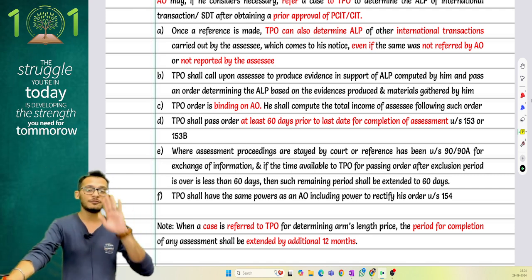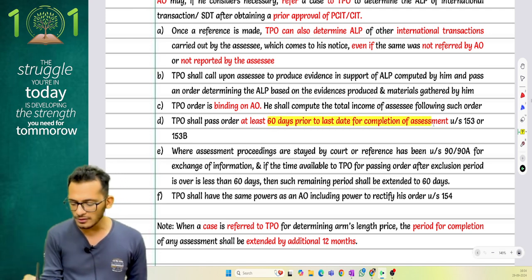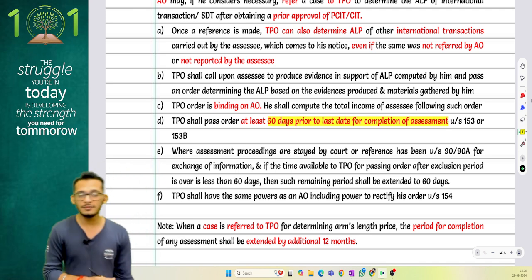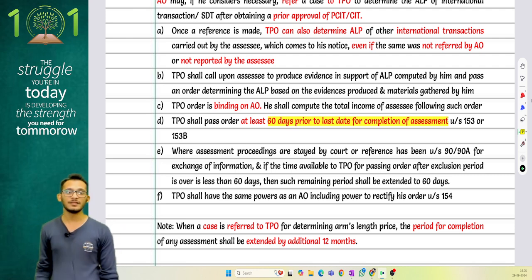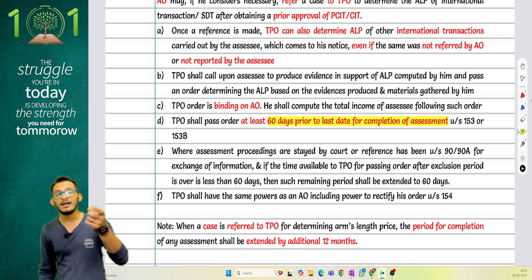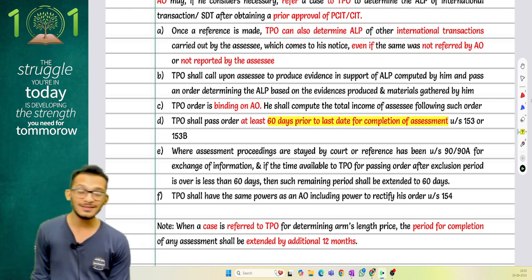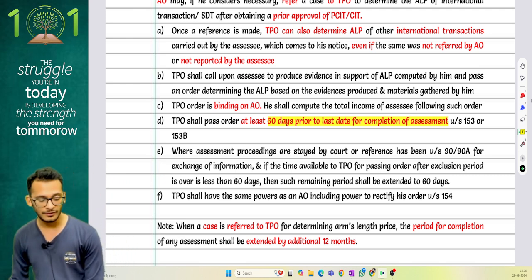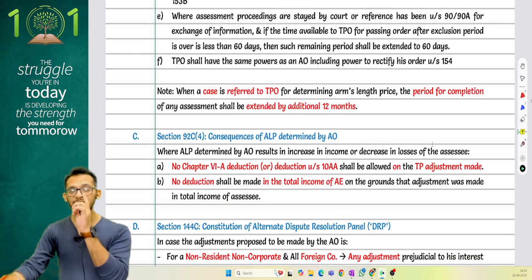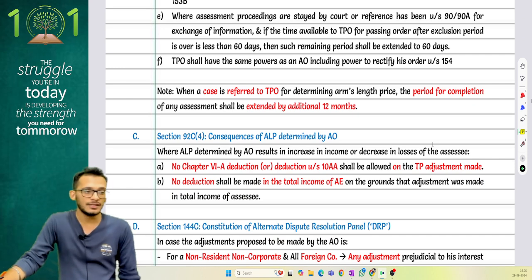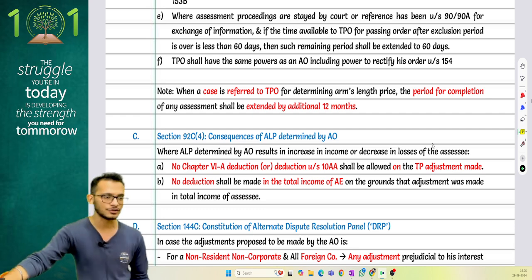But in this case, the transfer pricing officer is mandated to pass the order 60 days prior to the last date of completion of the assessment. If the assessment completion is on 31st March, by 31st January he will have to give you a transfer pricing order, which the assessing officer will have to use in order to pass his draft assessment order. When a case is referred to a transfer pricing officer, please understand that the case will automatically be extended for an additional period of 12 months in order to ensure that the transfer pricing officer is able to do his arm's length search.